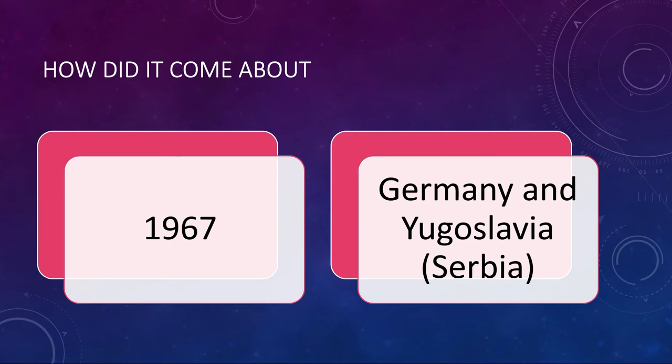Now let's take a look at how it came about. There are many different theories of exactly how this virus came about and where it came from. According to the Virology Journal, the Marburg virus was first discovered in 1967 in the countries of Germany and Yugoslavia, which is now known as Serbia. The Marburg virus became known to the public later, in 1999, when an outbreak occurred in the Democratic Republic of Congo.